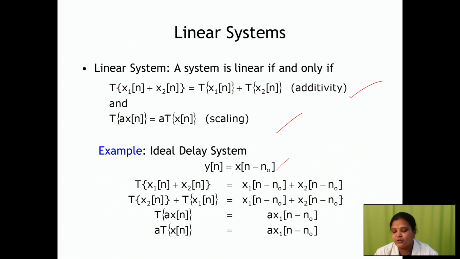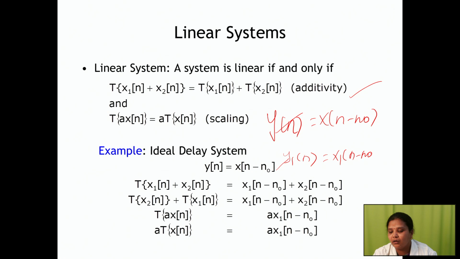Okay, if you are finding the expressions, so y of n equal to x of n minus n naught. As per the linear system, y1 of n we have to find. y1 of n is what? x1 of n minus n naught, and y2 of n is x2 of n minus n naught.